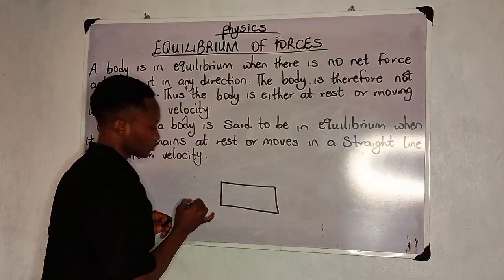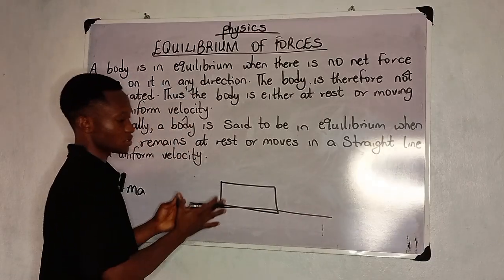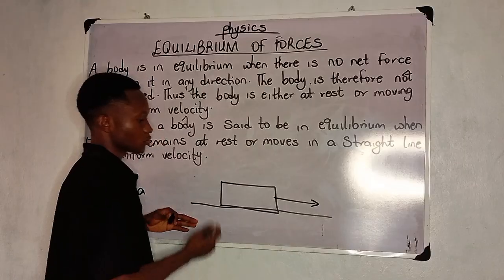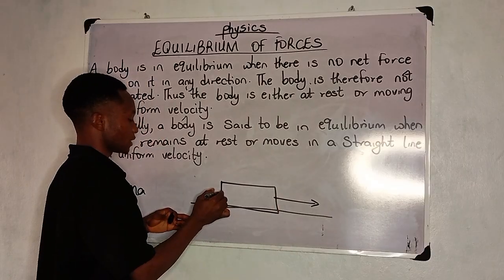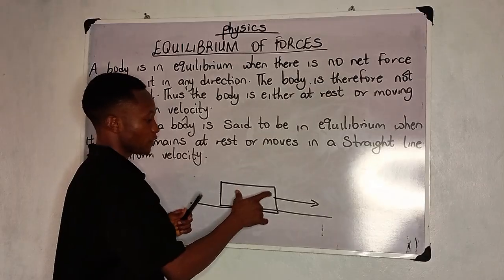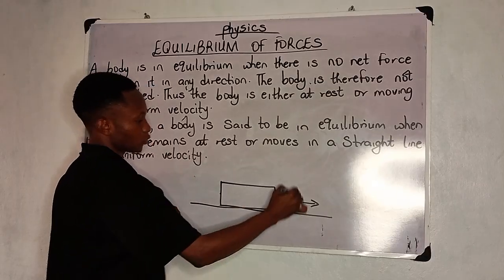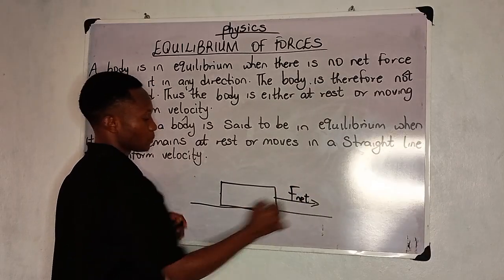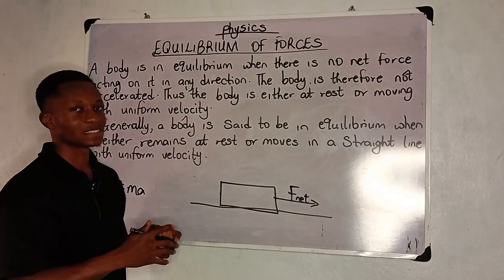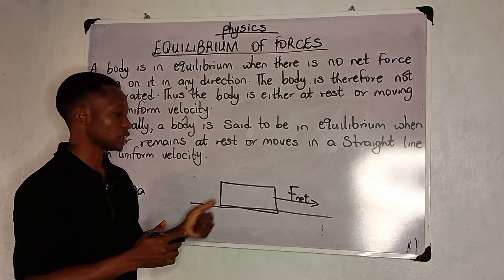to move. Now, assuming this is a body and is on a plane, someone is pushing towards this direction, and the other person might be going towards the other direction. So now, if I apply force, F net, on this body or object, the next thing you notice is there will be no equilibrium in the object.